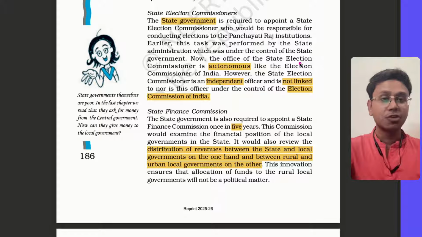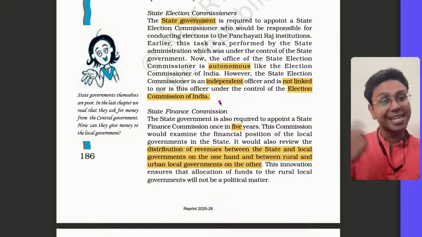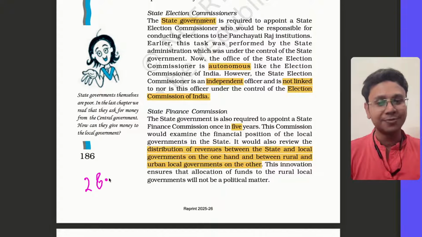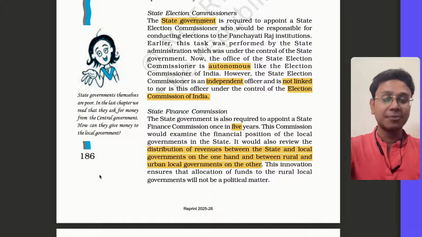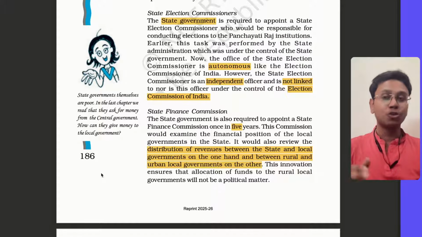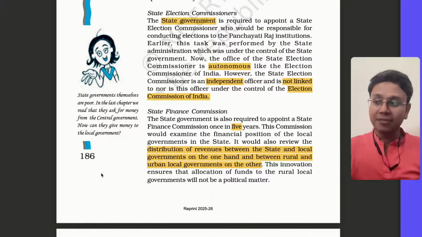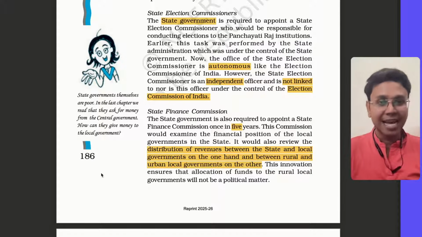Then there is a concept of a State Finance Commission. Now there is the Central Finance Commission under Article 280. That is different. This State Finance Commission was made so that panchayats and local bodies have some finances also. If you are giving them power, there should be finances through which they can exercise that power, like health and sanitation and all what we discussed, right?